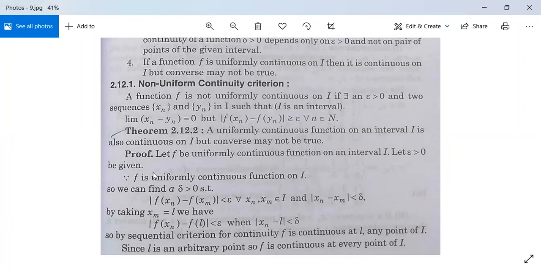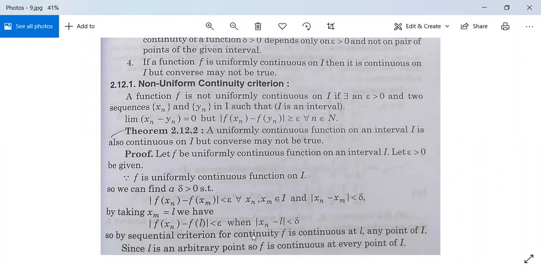Let epsilon greater than 0 be given. Since f is uniformly continuous function on I, we can find a delta greater than 0 such that mod f(xn) minus f(xm) less than epsilon for all xn, xm in I and mod xn minus xm less than delta. By taking xm is equal to small l ले लेते हैं और इसमें substitute कर देंगे. Then mod f(xn) minus f(l) less than epsilon when mod xn minus l less than delta.